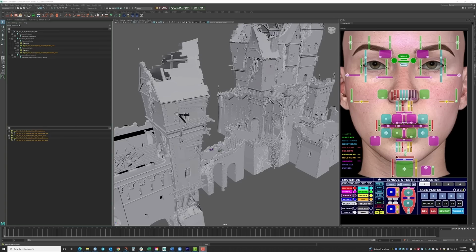Hi, I'm Keith Huggins, a facial animator on Hogwarts Legacy, and I'm going to give you a glimpse into the facial animation pipeline for our game. Starting off here in Maya, on the left, we have a proprietary tool called the Subscene Editor, which we use to efficiently manage scene assets.